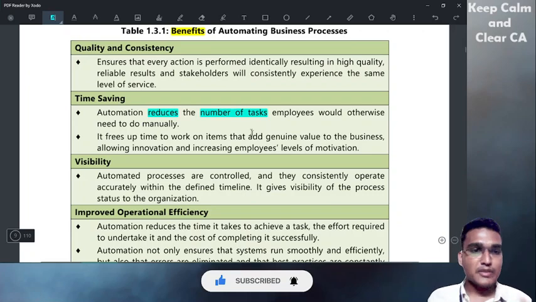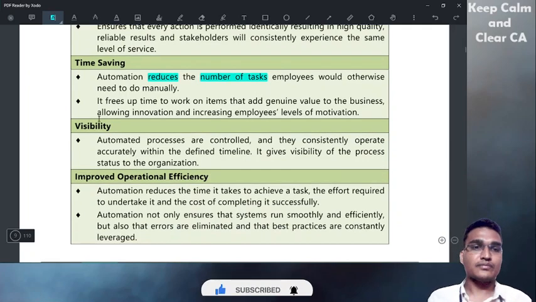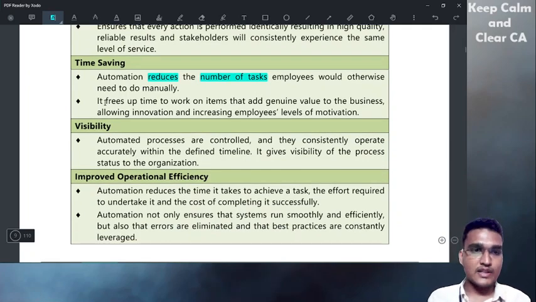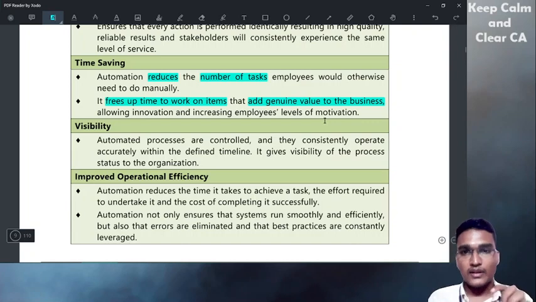Okay, time saving is one thing. If you automate, it frees up time to work on items that add genuine value to the business. As I said, once the time is saved, that time can be used for some other work. Genuine value to the business. What is that? Monitoring the entire CCTV of the organization,